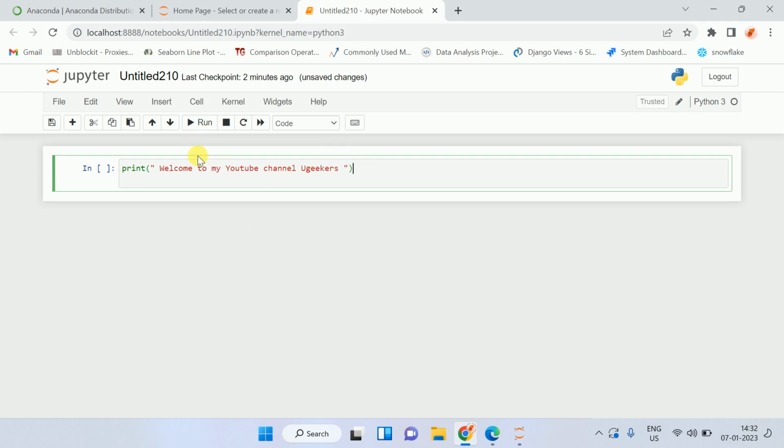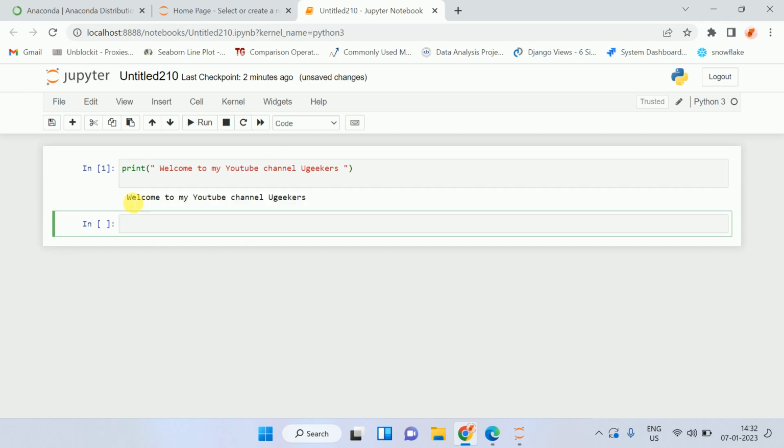Let's suppose you want to run this statement. What can you do? You have two options. You can just click on this run option. Whenever you click on this run option, you will be able to see the output underneath that. That feature you were not getting in the Python IDLE. You were switching to a next page where you get your outputs, but here you will get your output underneath that cell. This is called a cell. So one option is to just click on the run menu and you will be able to see the output. Also you can use the shortcut.